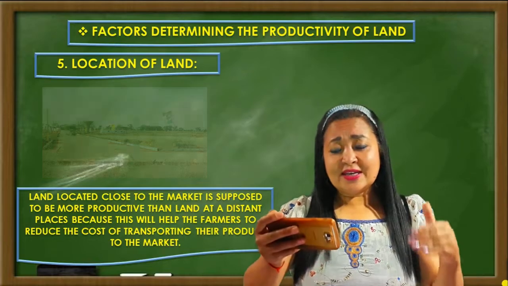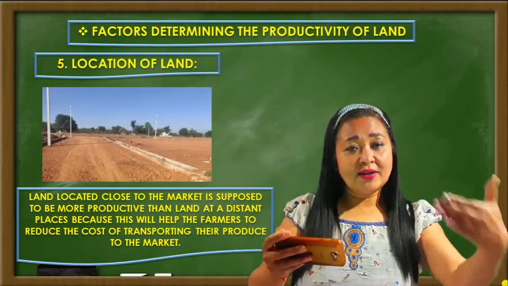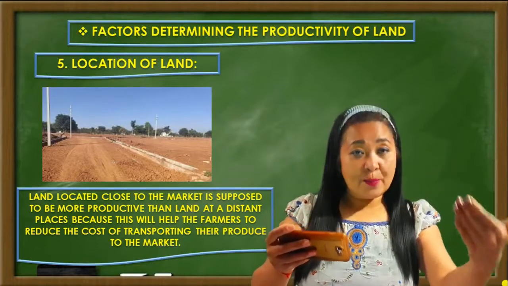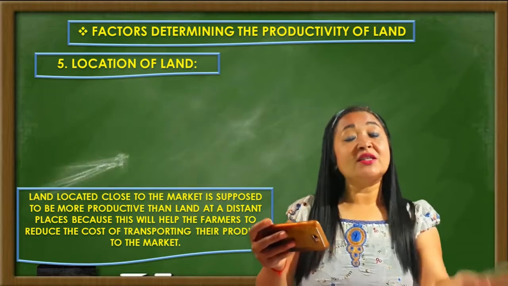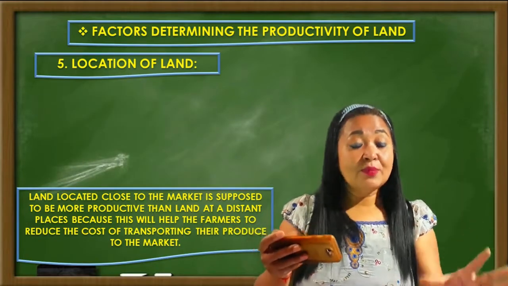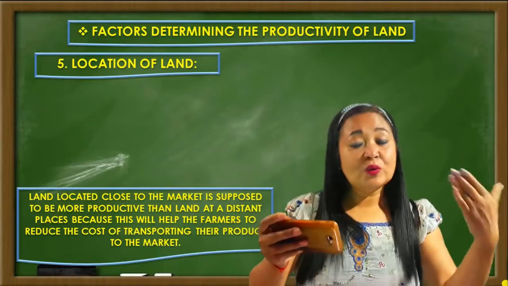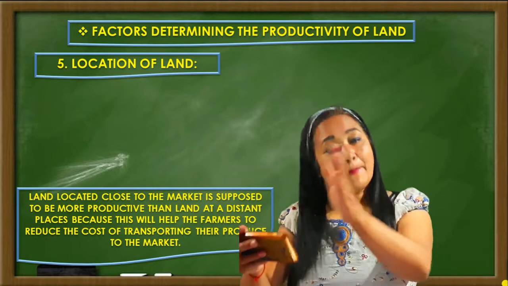If the land is close to the market, this will help the farmers reduce the cost of transporting their produce, whatever they produce in their field, to the market.